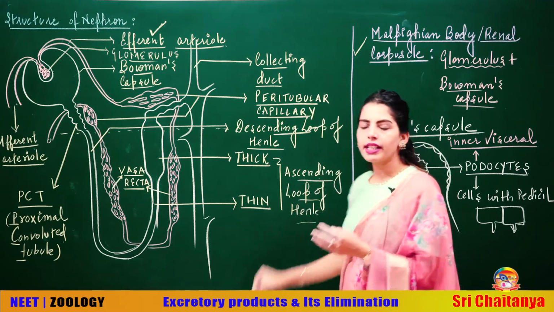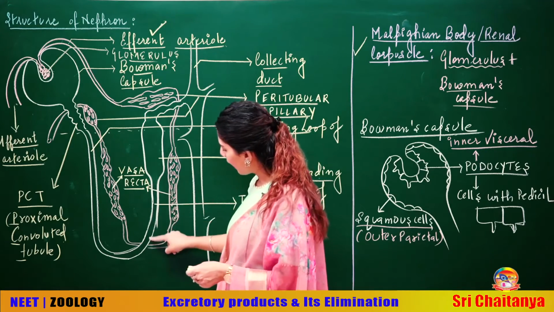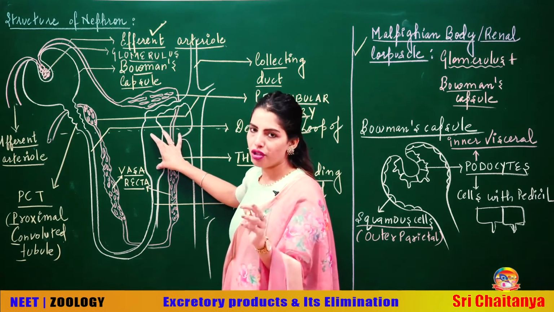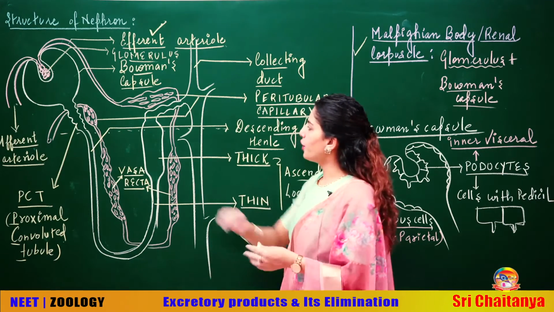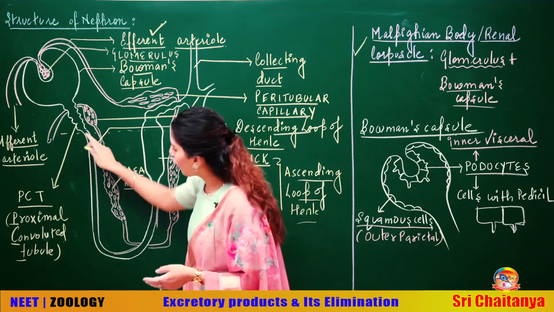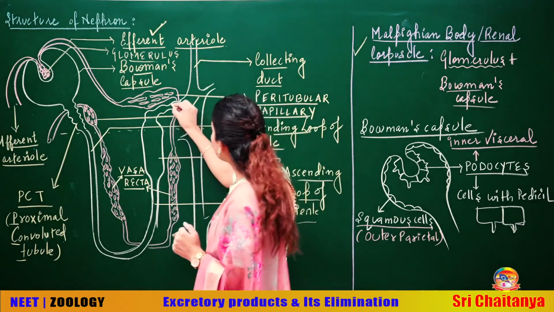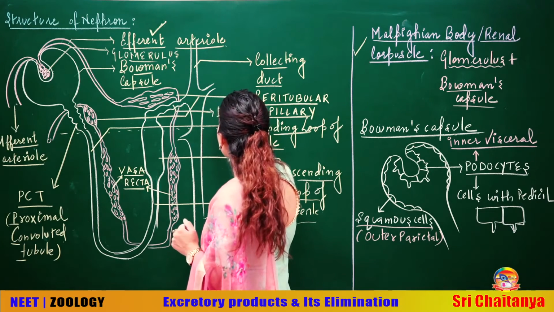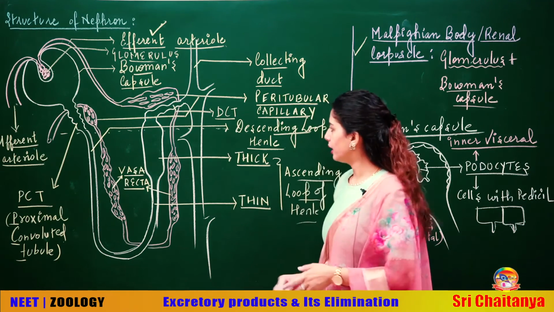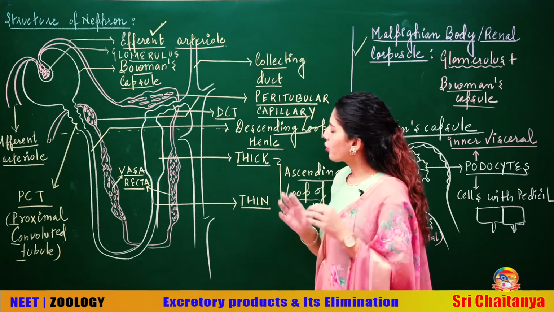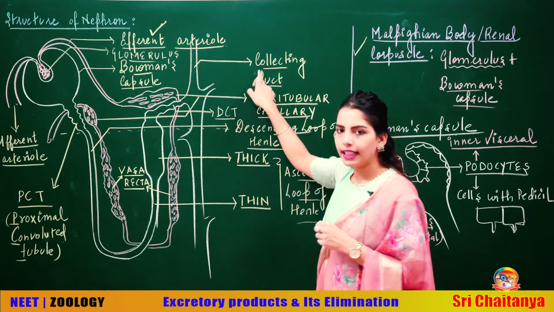That ahead forms the ascending loop of Henle, and the ascending loop of Henle has two regions. This is the thin part of the ascending loop of Henle and this part is the thick portion of the ascending loop of Henle. Now moving on to another convoluted part. Like this part was convoluted, called PCT, this part which is again convoluted is known as DCT or distal convoluted tubule. The DCT finally opens into this part called the collecting duct.